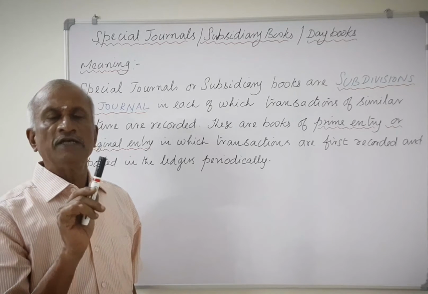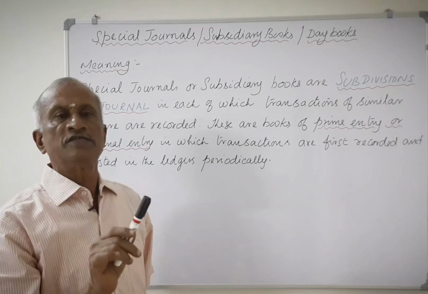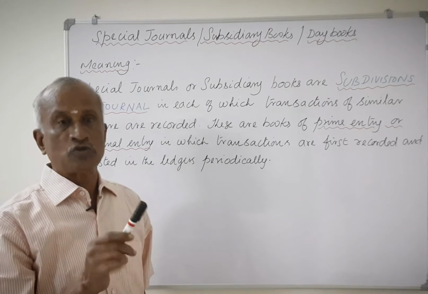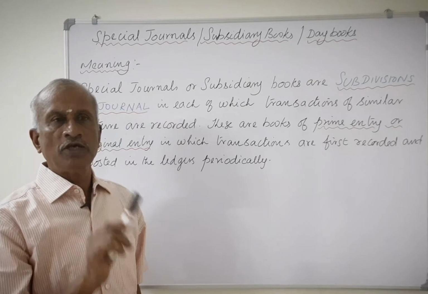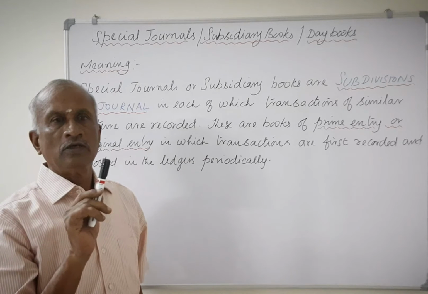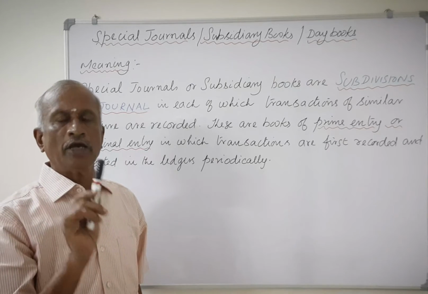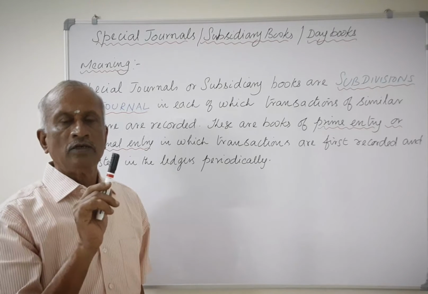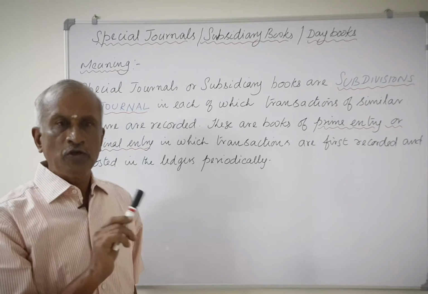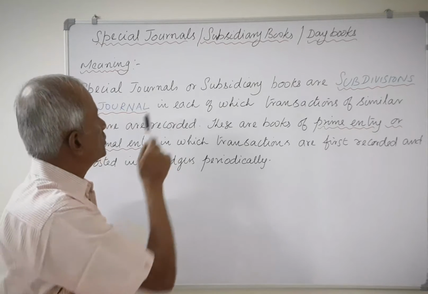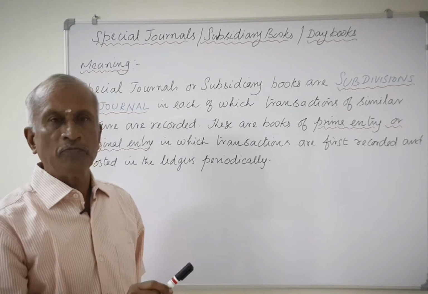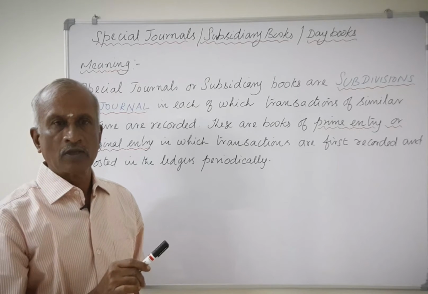Further, it is very difficult for a single person to maintain the books of accounts also. So for efficient, effective and accurate recording of the business transactions, the journals are subdivided into special journals. They are also called subsidiary books or day books.